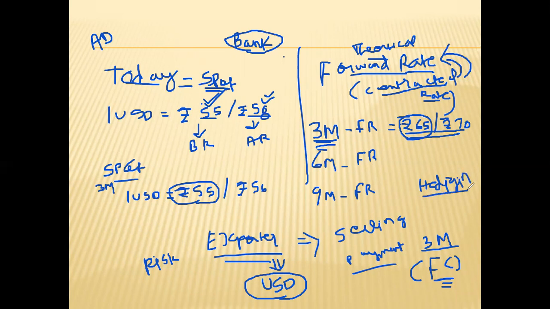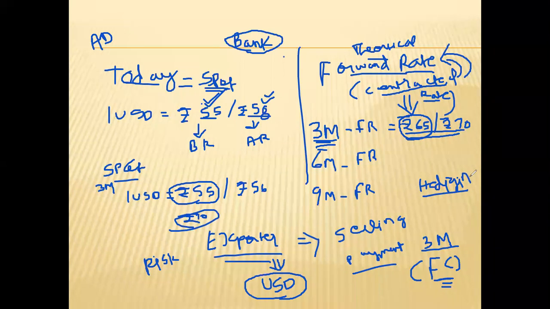Now, one important question which may arise is that if on the actual date, the rate becomes 70, okay, then also the exporter will get only 65. He will not get 70 because he had already fixed the rate through the forward contract. Okay, so in hedging, we cannot say that profit will be applicable, but you can at least say that loss will be minimized. So this is the advantage of forward contract or forward rate.